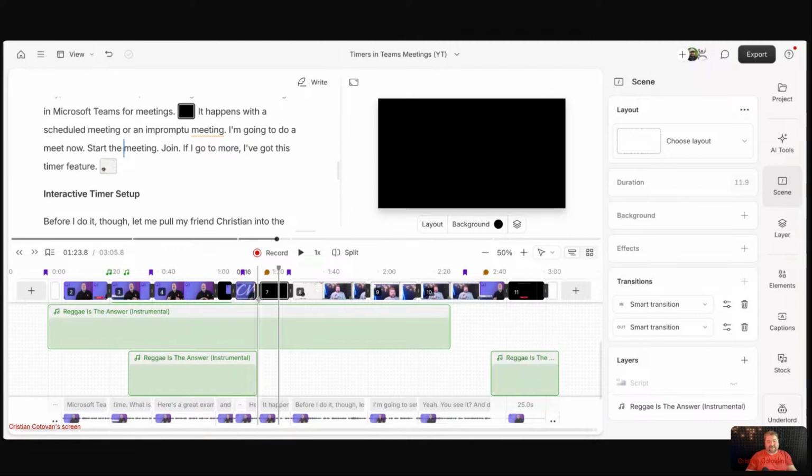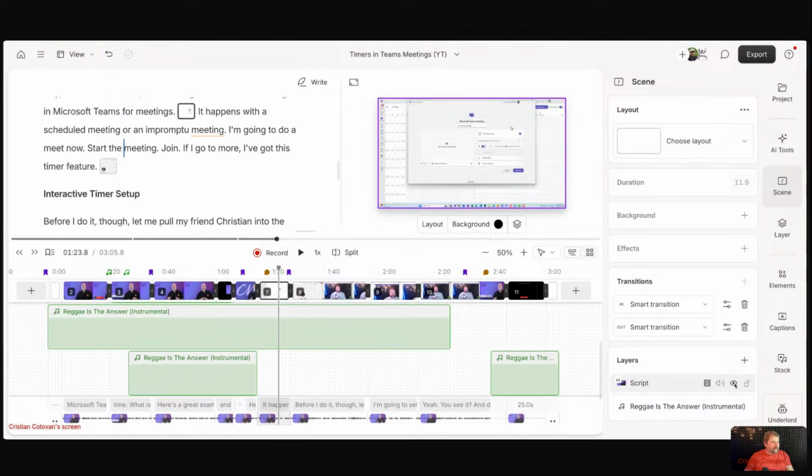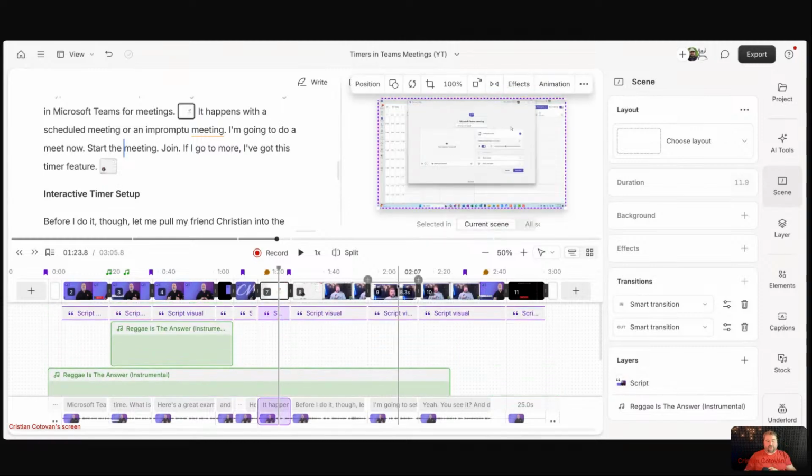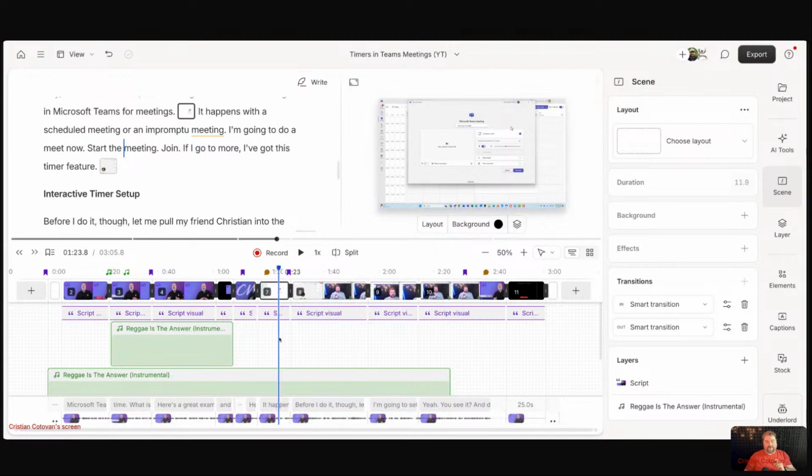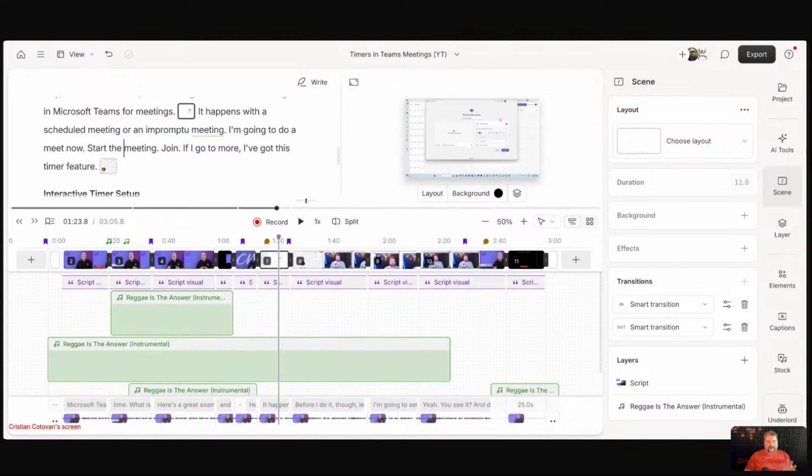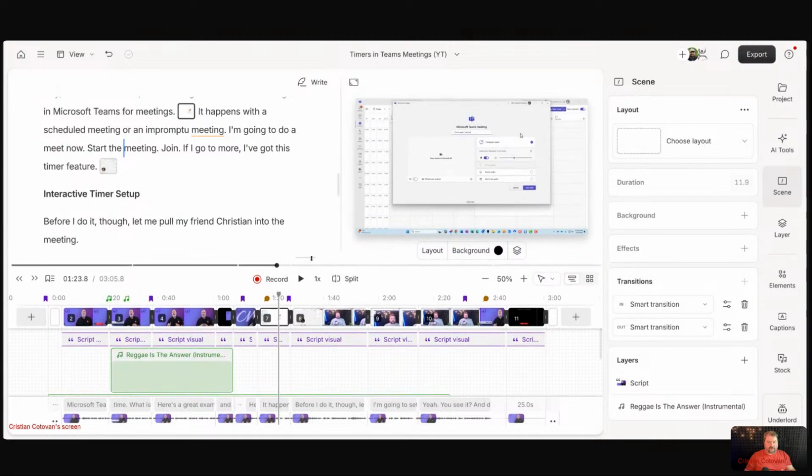So I am in scene 7 right now, and I don't see my video. Well, I can scroll down and I can see that I have hidden or deleted the script layer. It's hidden. It's got this little closed eye icon. Not a problem. You click on that and bring it back in, right? Look at this, the eye is open, my video is back on, problem solved. Okay, so that is kind of how you move around with the layouts.